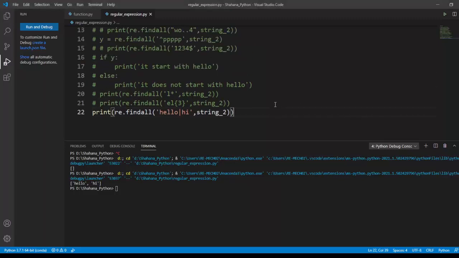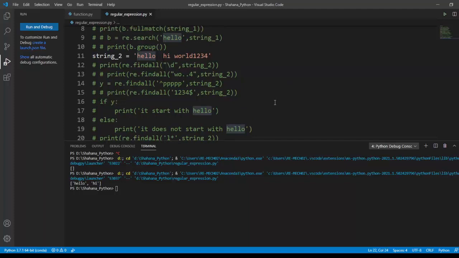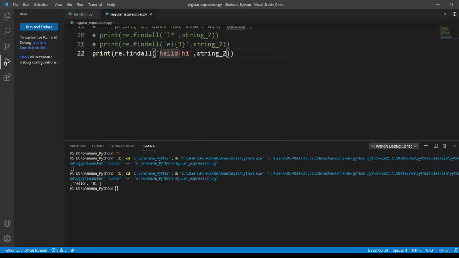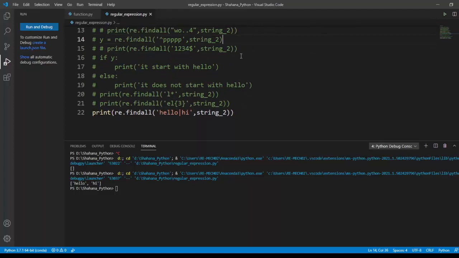So far we have seen this. The things we have seen are called meta characters in regular expressions. Then we are going to move on to some special sequences in regular expressions. The next thing is similar to the meta characters. For example, we used a caret symbol to find the start of a string. Here also in a special sequence,